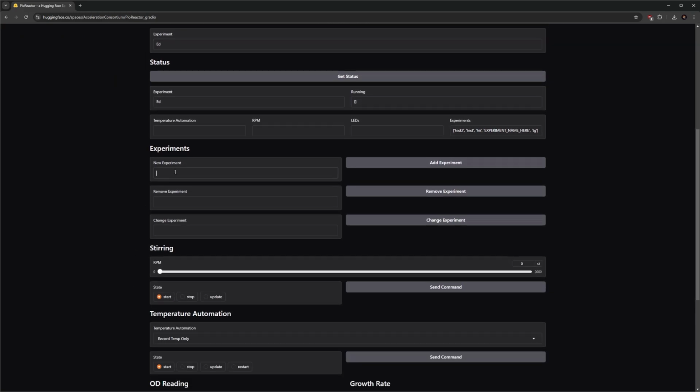Next, we can change experiments by adding new experiments. See, we add test 3. Now we can verify it by getting the status, and it should show up in the experiments section.